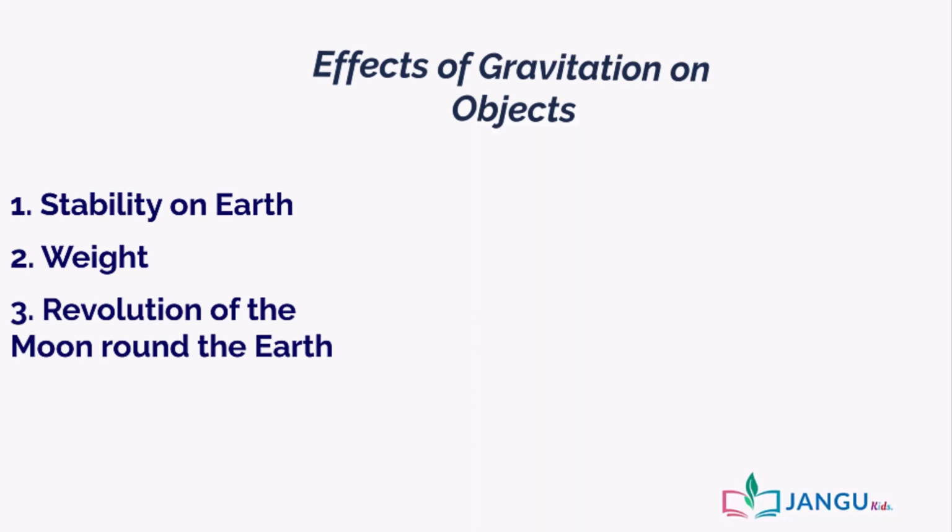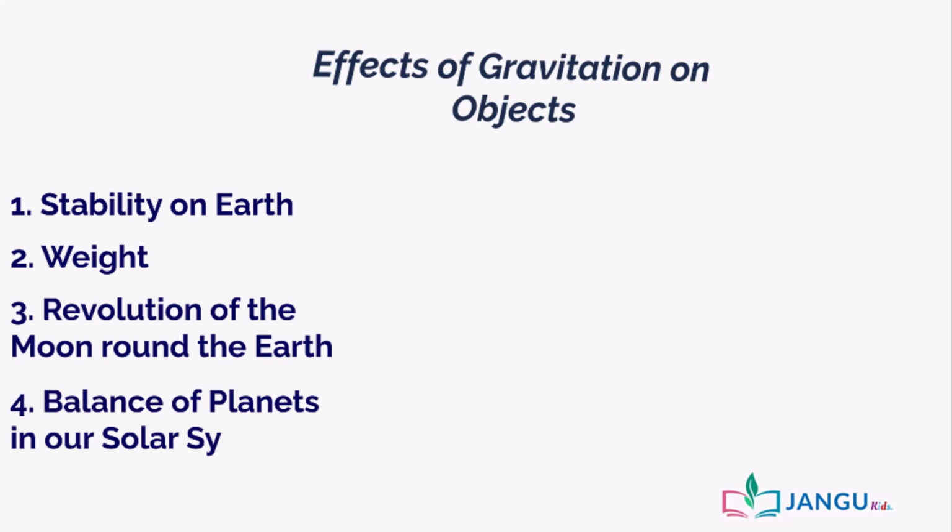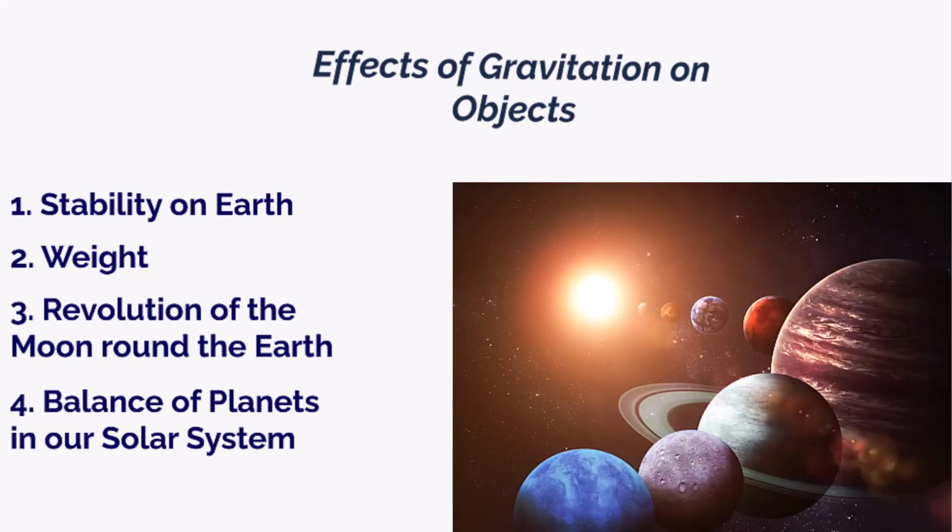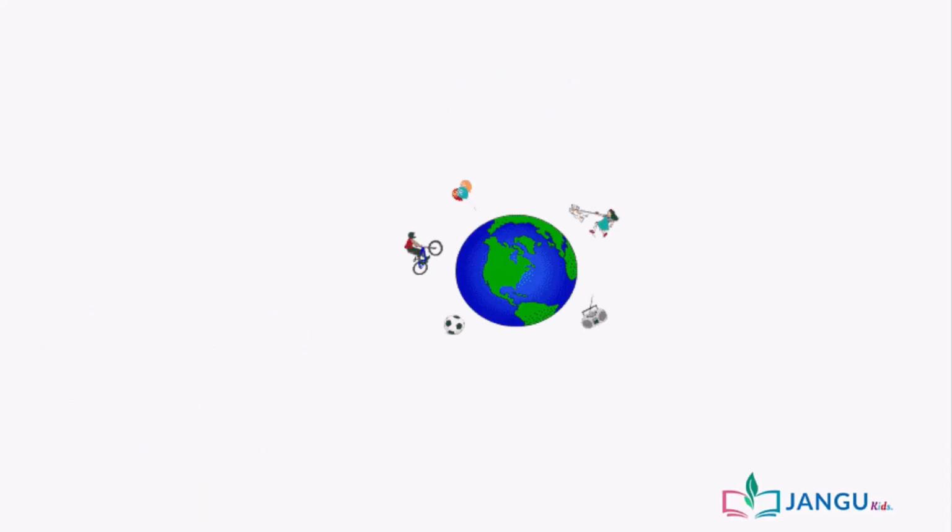4. Balance of Earth in our solar system. The Sun and all the planets in our solar system exercise gravitational pull on one another and mutually balance on one another in space. The Earth has a great gravitational pull because it has a great mass. And this brings us to our next concept of today, weightlessness.